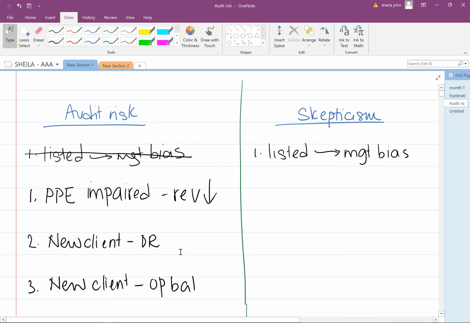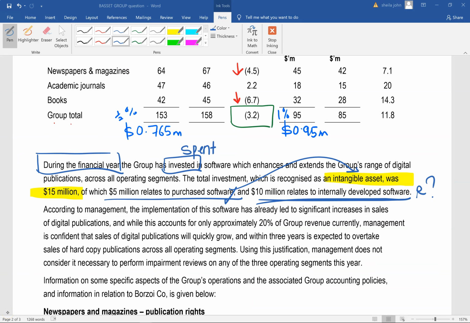Now let's go back up here. According to management, the implementation of this software has already led to significant increases in sales of digital publications, and while this accounts for only 20% of the group revenue currently, management is confident that the sales of digital publications will quickly grow, and within 3 years is expected to overtake the sales of hard copy publications across all operating segments. And using this justification, management does not consider it necessary to perform impairment reviews on any of the 3 operating segments this year.